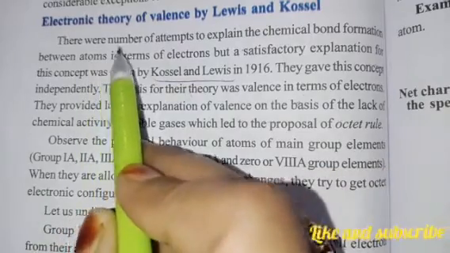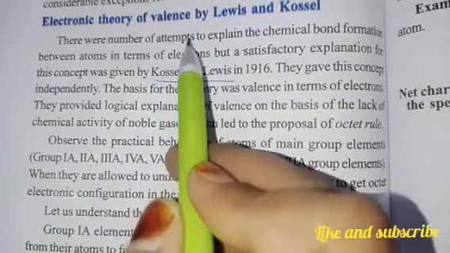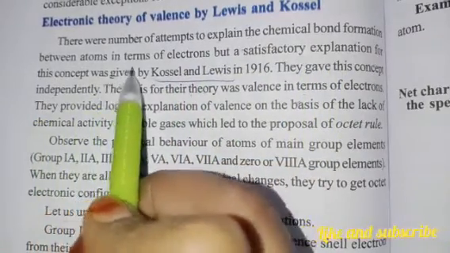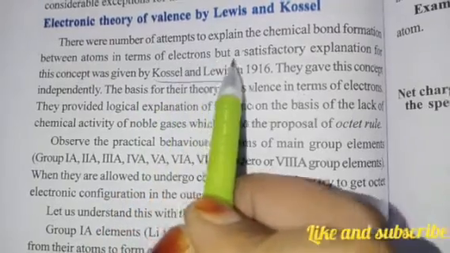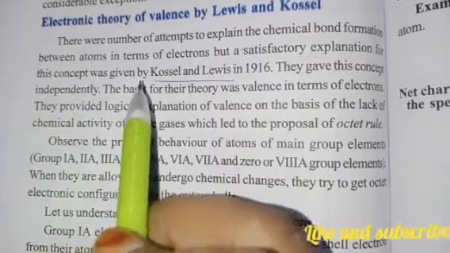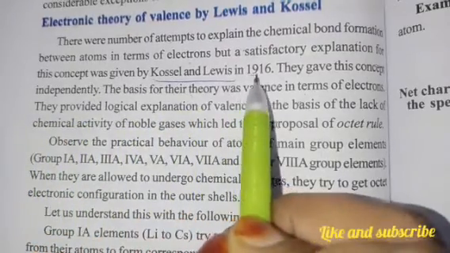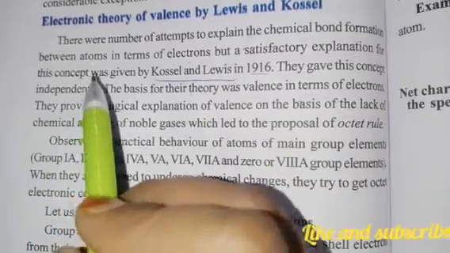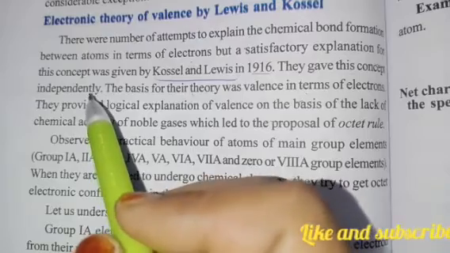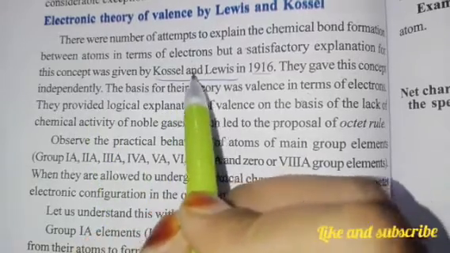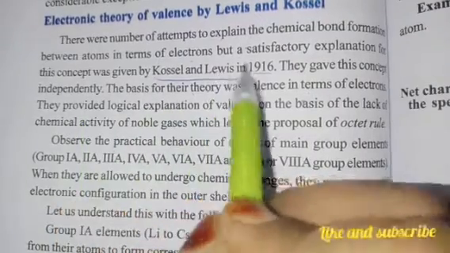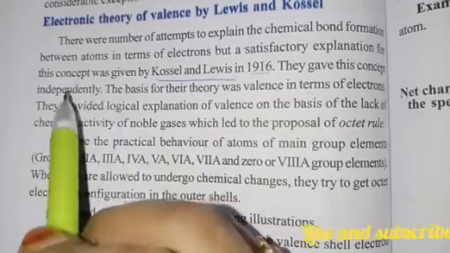There were a number of attempts to explain chemical bond formation between atoms in terms of electrons, but a satisfactory explanation was given by Kossel and Lewis in 1916. They gave this concept independently.